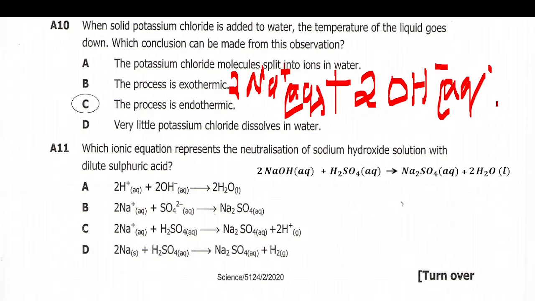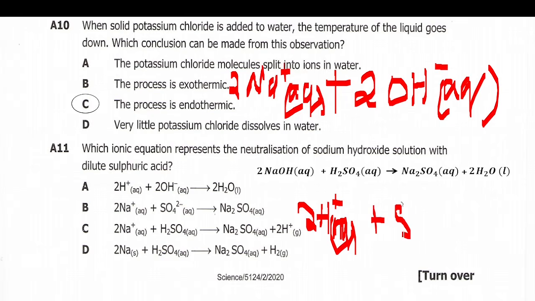This sulfuric acid will exist like this, hydrogen plus aqueous, then this sulfur will exist like this, sulfate ion, in aqueous.